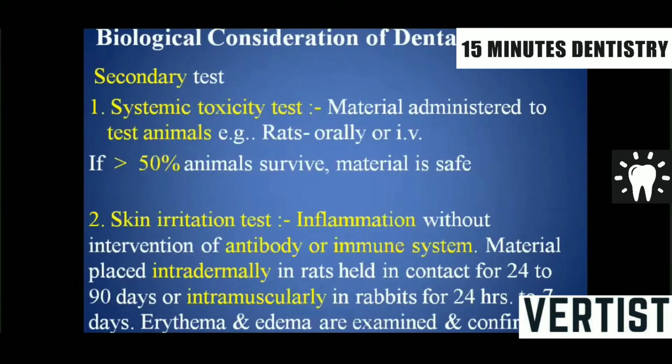The skin irritation test is a type of secondary test. It shows inflammation without intervention of antibody or the immune system, where the material is placed intradermally in rats and held in contact for a range of 24 to 90 days, or intramuscularly in rabbit for 24 hours to 7 days. The erythema and the edema are examined and confirmed related to the skin irritation test for the secondary test.